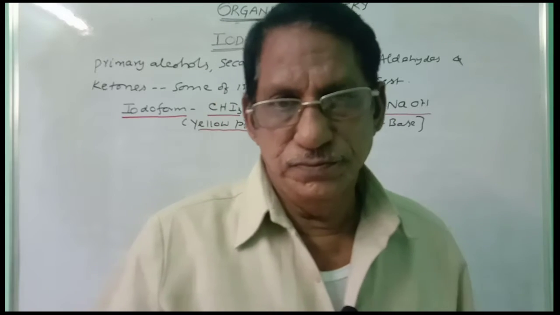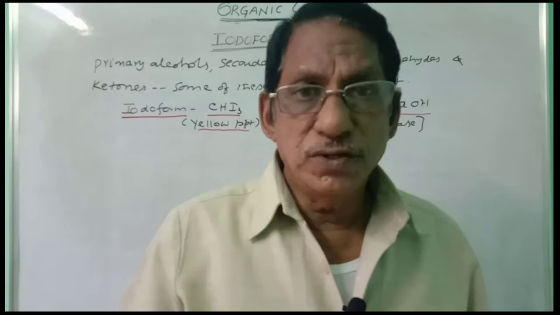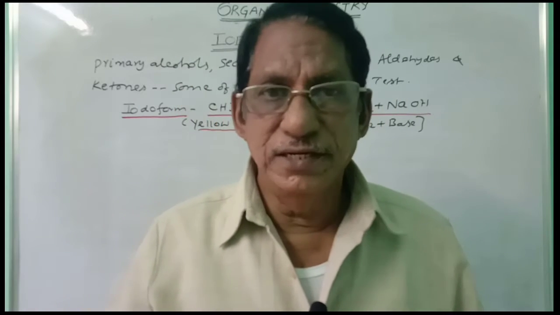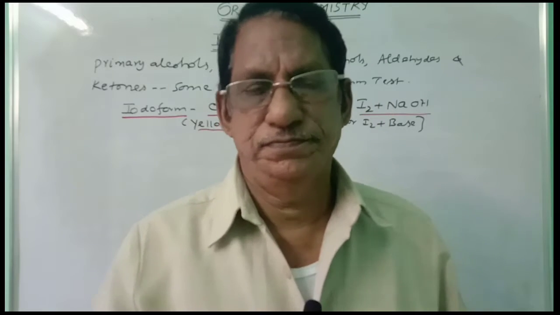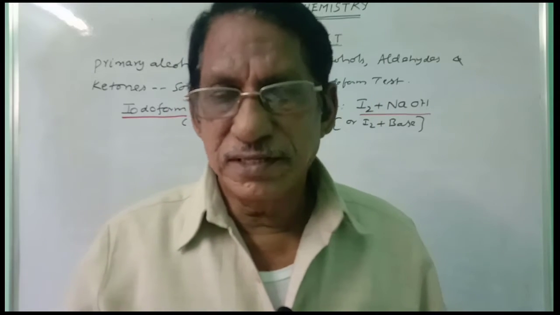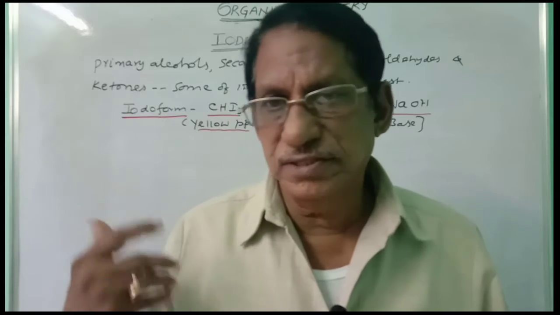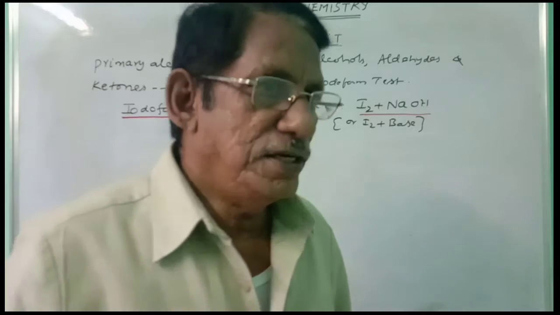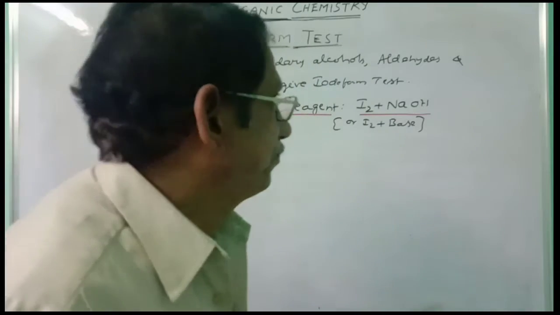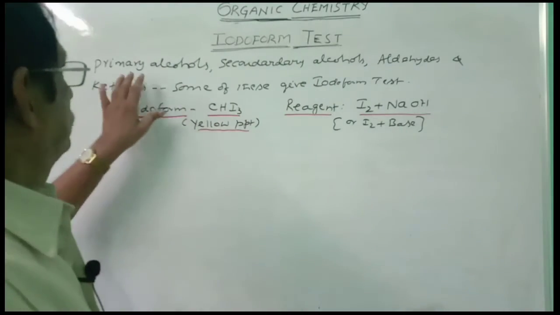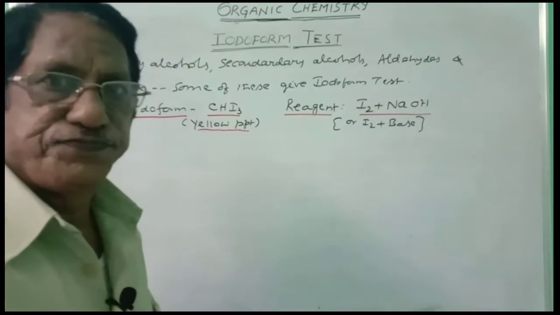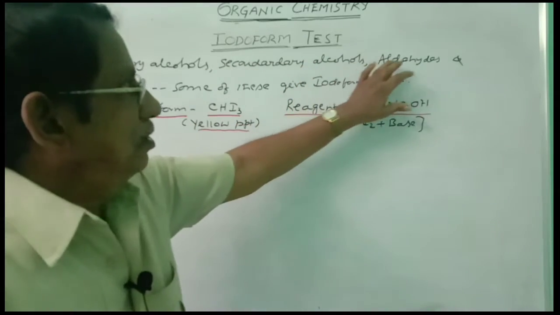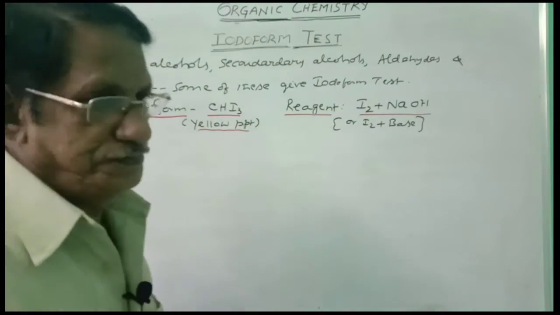This trick you have to know. That means you have to know the nature of compounds which are giving the iodoform test. You have to easily recognize it, because several times this bit was asked in competitive examinations. So let us now take the iodoform test. Here some compounds are written: primary alcohols, secondary alcohols, aldehydes and ketones.